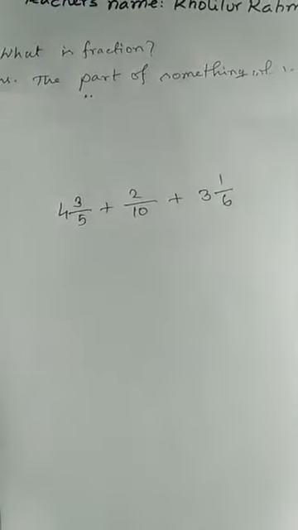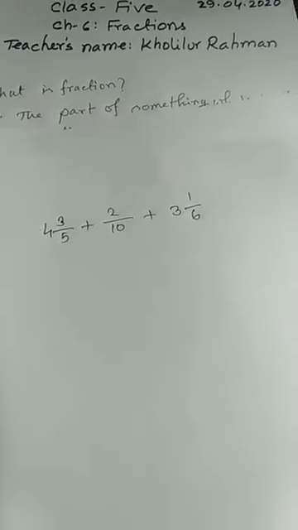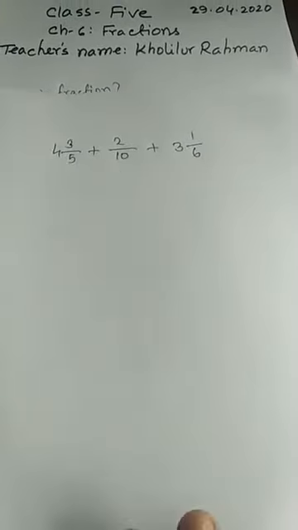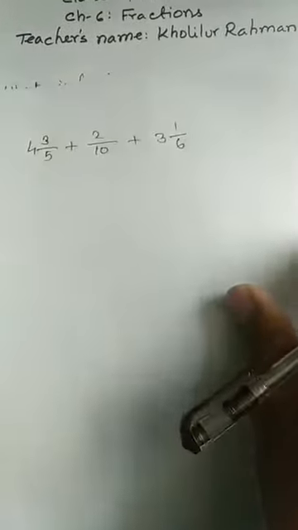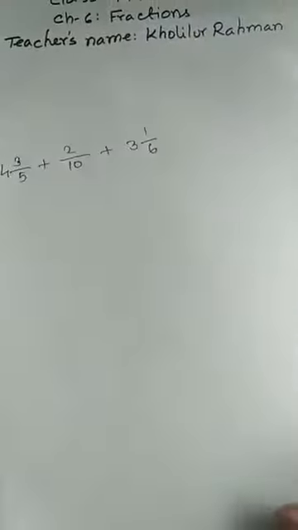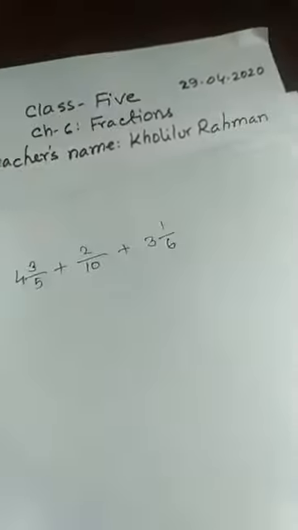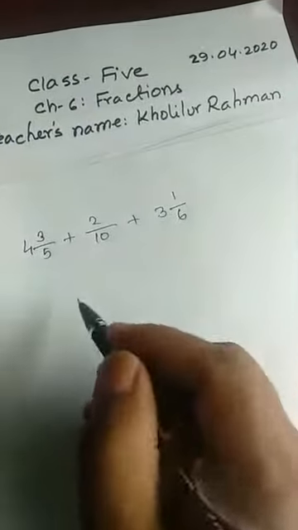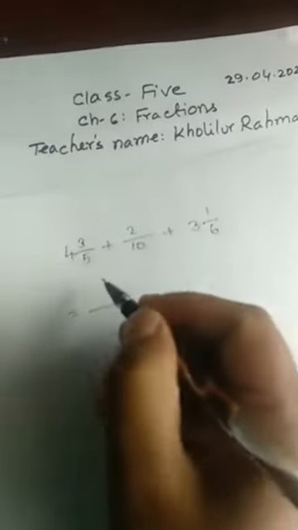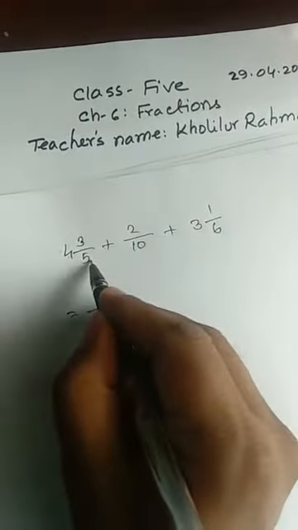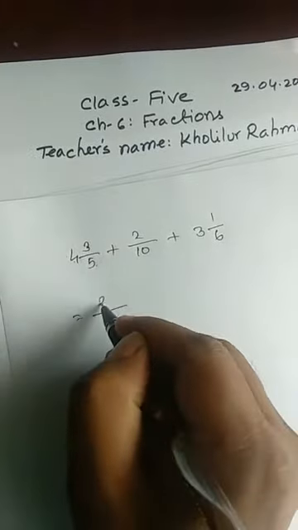So first, what I have told, what's your duty? At first you have to convert the fraction into mixed. If there is mixed fraction, we have to convert it first into improper fraction. Am I right? This one is our first duty. So you see there are 4 into 5. Now I am writing it directly. 4 5s are 20. 20 plus 3, it will be 23.